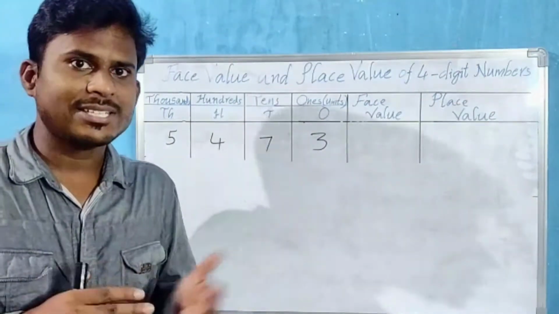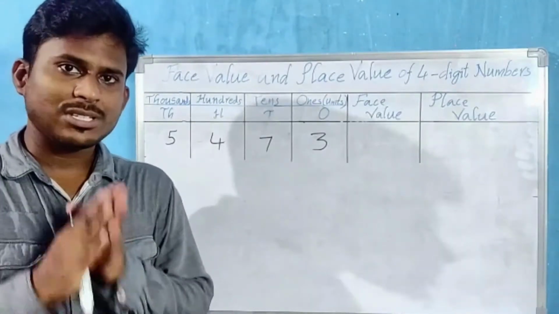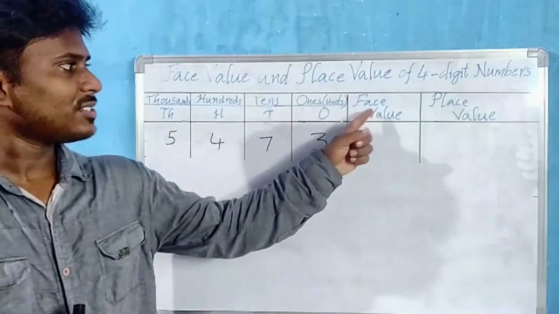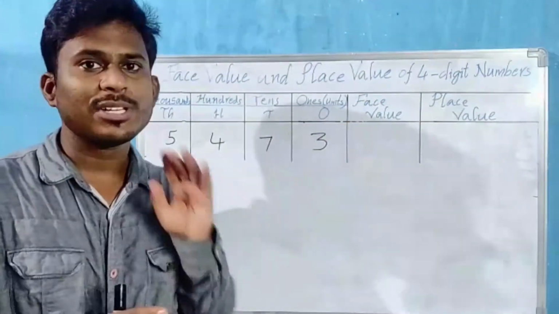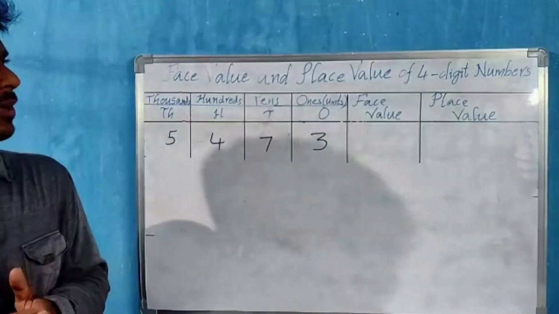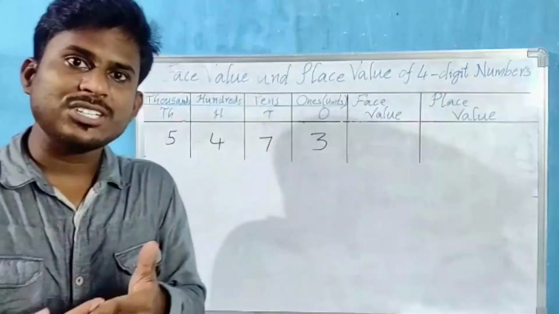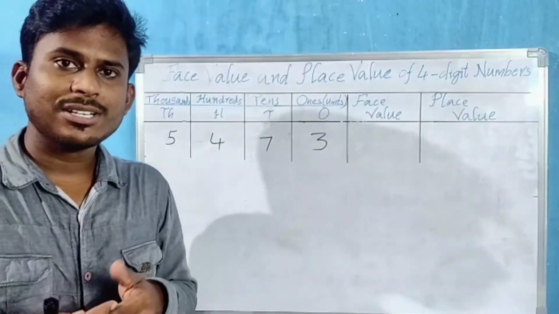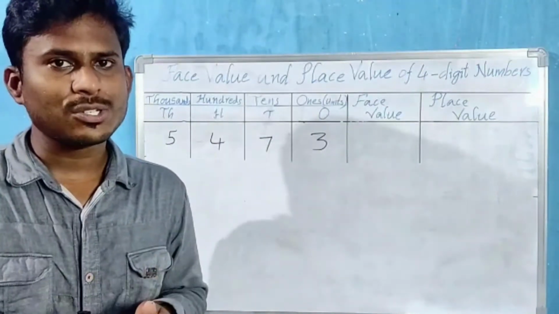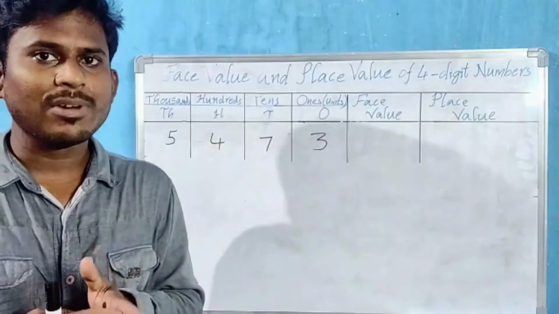Let us think of these digits as persons. Just like I said a story about Rahul, right? Wherever Rahul goes, Rahul's name doesn't change. In the same way, face value means it's a name. Wherever you go, your name doesn't change. But if you go to different places, your position changes. That means you're a son in the home, a student in the school, and if you go outside and play with friends, you become a friend.